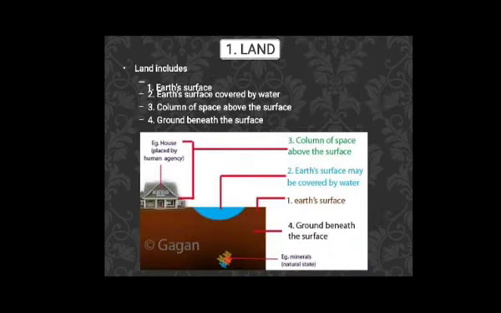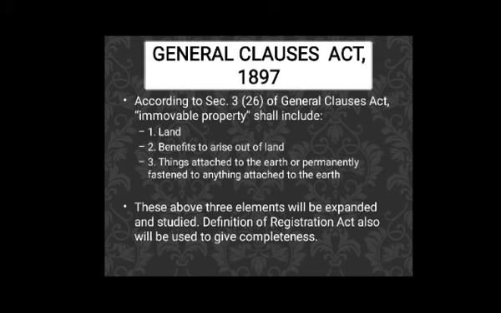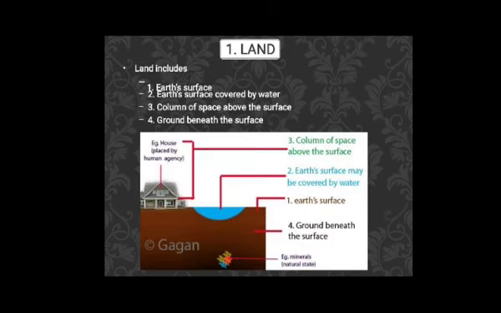Now, the first thing is land, then benefits to arise out of land, then things attached to the earth or permanently fastened to anything attached to the earth. Land should include the earth's surface, that is, the upper surface of the earth. The earth's surface covered by water, so if there is some lake or pond, that will also be included in land.